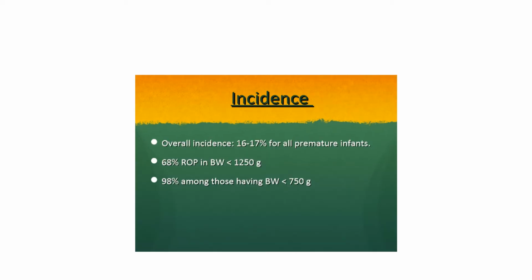Incidence. Overall incidence is 16 to 70% of all premature infants. 68% of ROP is seen in birth weight less than 1250 gram, and 98% among those having birth weight less than 750 gram.